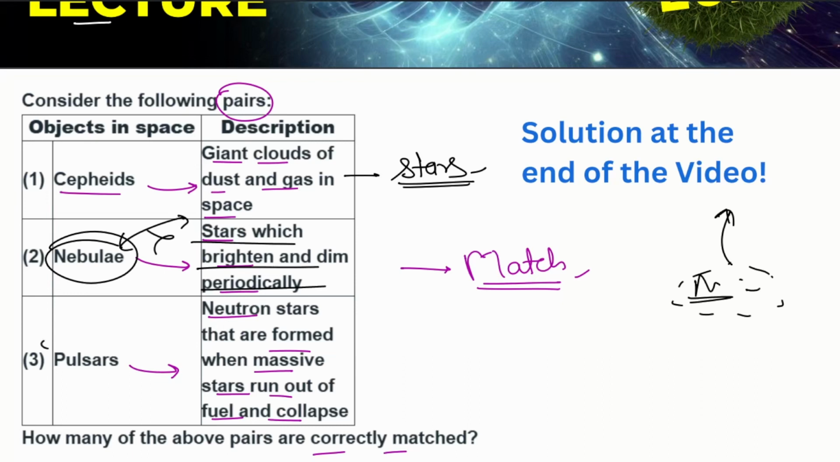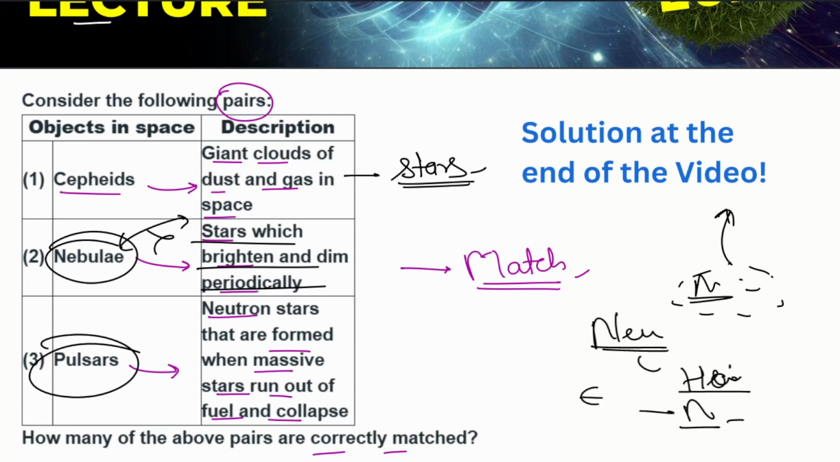Alright, next we see what pulsars are. Do you know about pulsars? Pulsars are neutron stars that are formed when massive stars run out of fuel and collapse. We talked about neutron stars, and pulsars are a type of neutron star. They are highly magnetized neutron stars which emit beams of electromagnetic radiation, which appear as regular pulses. What we see furthermore is that by emission of these electromagnetic pulses, a neutron star can change into a quark star, or a quark star can even further change into a black hole.